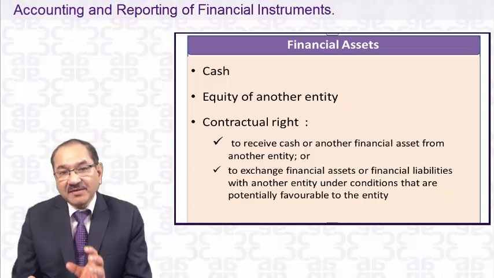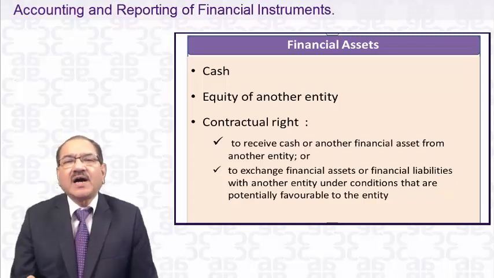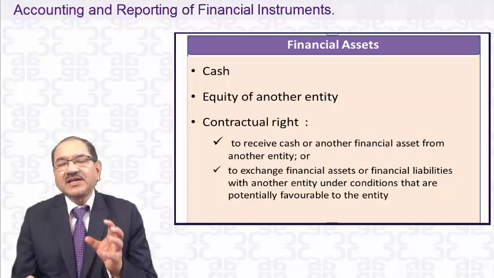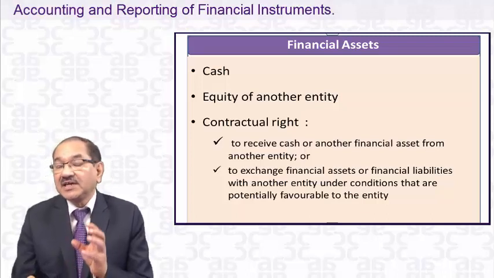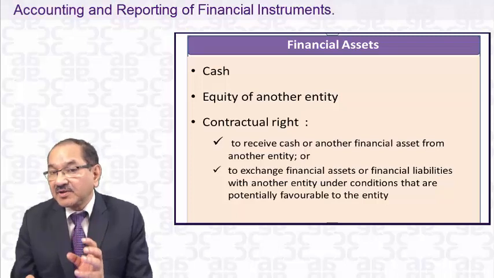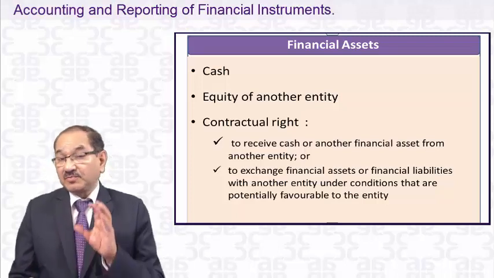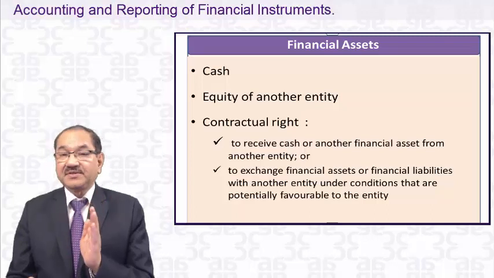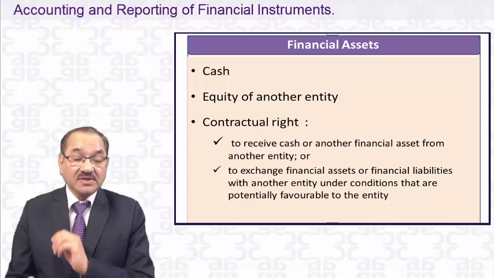Because when ICAI wrote this chapter, it said that only preliminary conceptual questions should be asked in the exams. You are not required to be an expert in this particular chapter, and questions of expert level will not be asked. It will be at a preliminary level. Preliminary means you must know the clear-cut definitions of financial asset, financial liability, and equity.